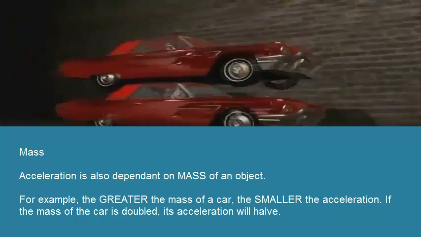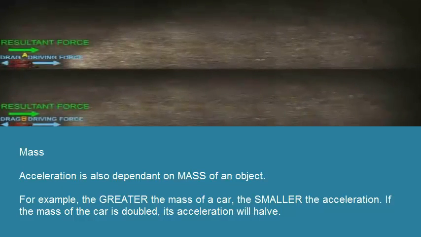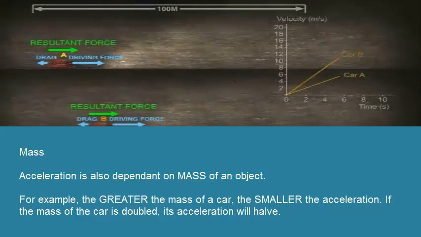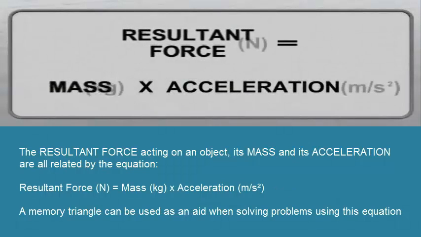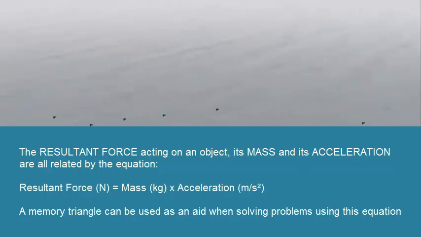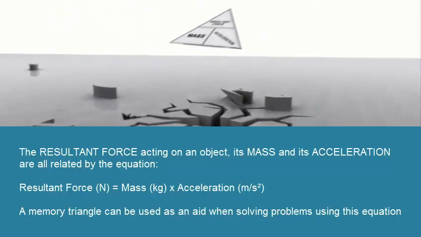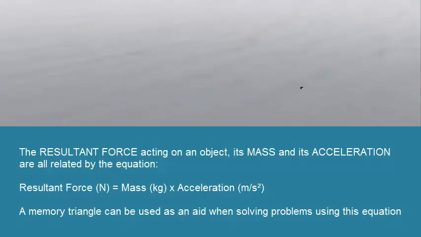Acceleration is also dependent on mass of an object. For example, the greater the mass of a car, the smaller the acceleration. If the mass of the car is doubled, its acceleration will halve. The resultant force acting on an object, its mass, and its acceleration are all related by the equation resultant force, newtons, equals mass, kilograms, times acceleration, meters per second squared. A memory triangle can be used as an aid when solving problems using this equation.